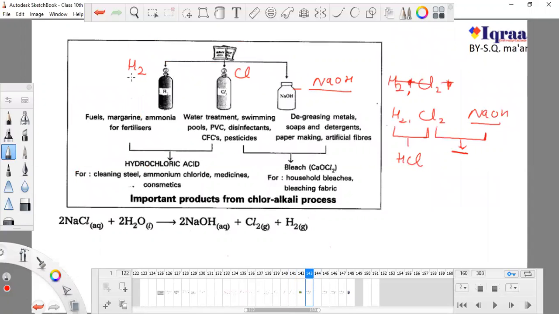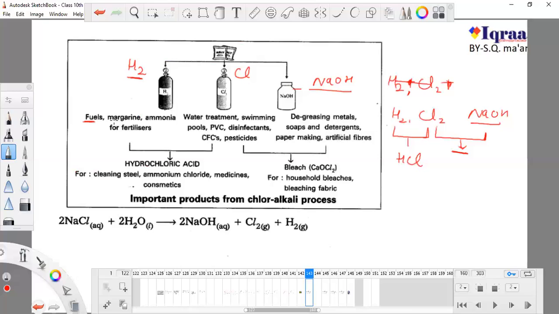Now this is hydrogen and this is chlorine. So first we have to learn about the properties of hydrogen. It is not so difficult to make you understand. It is very easy and you can understand it on your own. I'm just giving you an idea. Hydrogen is used as a fuel, sometimes as a fuel for spacecraft.